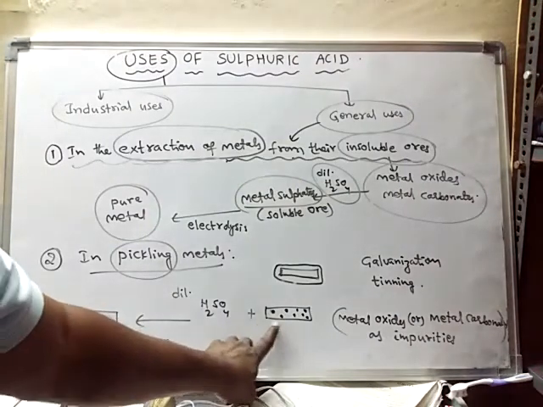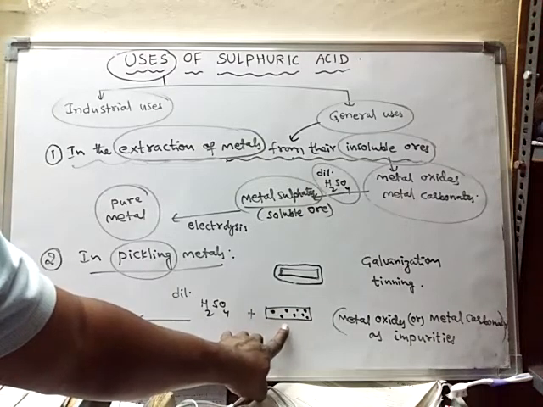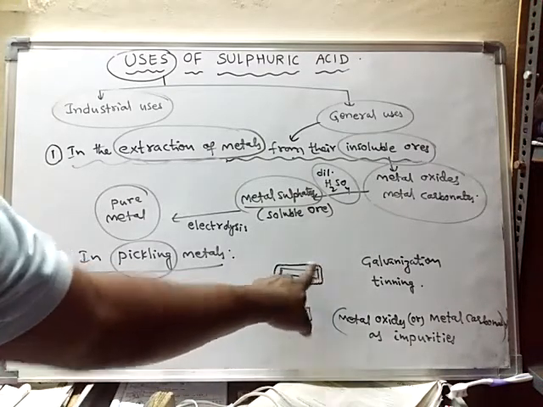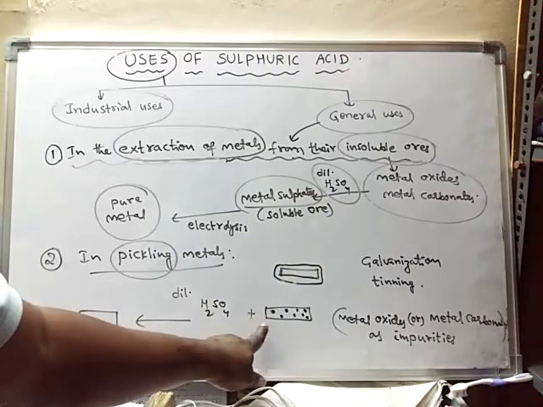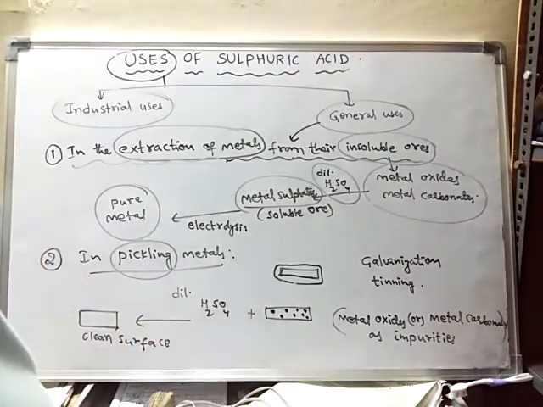In order to protect this metal by making a coating on it. When the metal is coated by some other metal, it does not get spoiled for a longer time. So for that purpose we have to clean the surface of the metal.